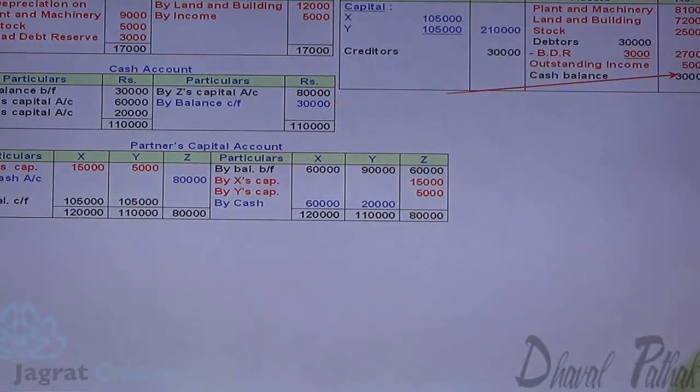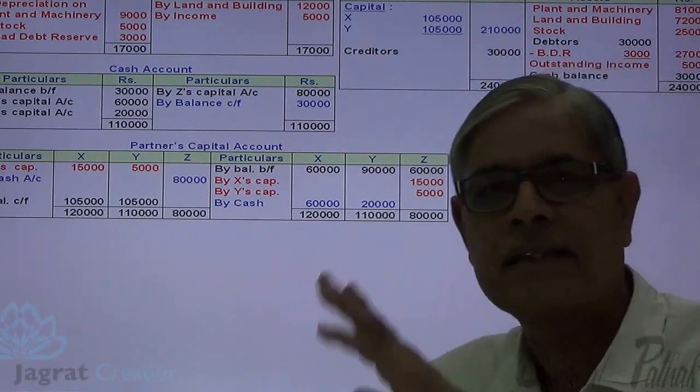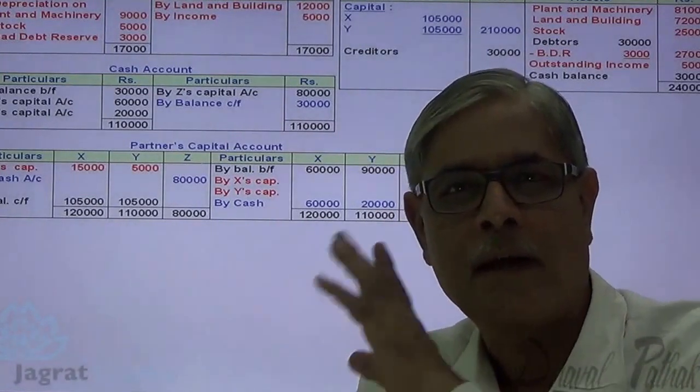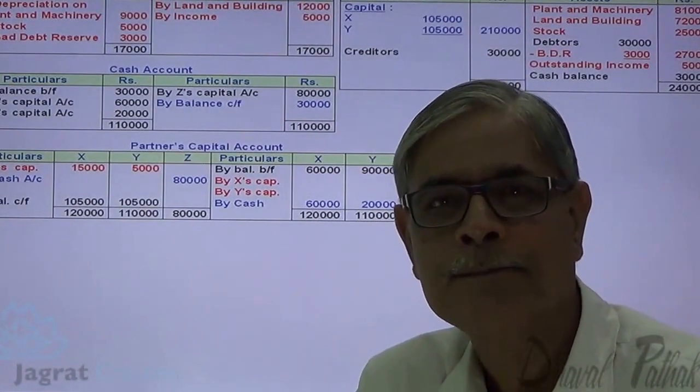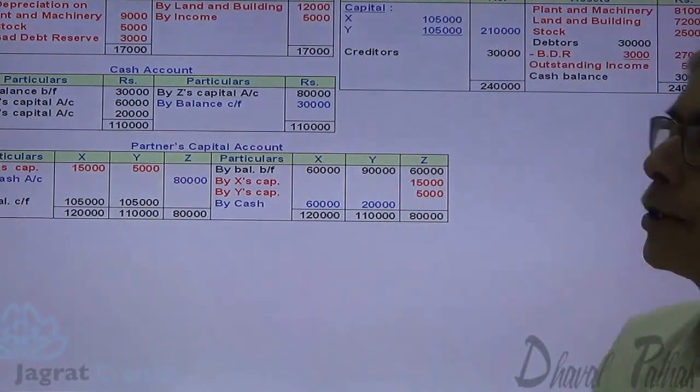Now I want to have a total of the balance sheet. 2,40,000, 2,40,000 is the total of each side. Asset side total is 2,40,000. Liability side total is also 2,40,000. This is how the balance sheet agrees.